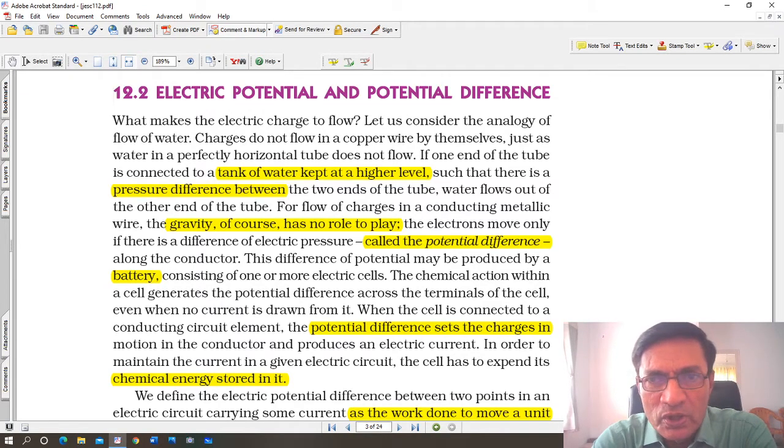Hello, good morning students. So let us carry on with lesson number 12, science, that is electricity. The lesson is on electricity and we were discussing this.